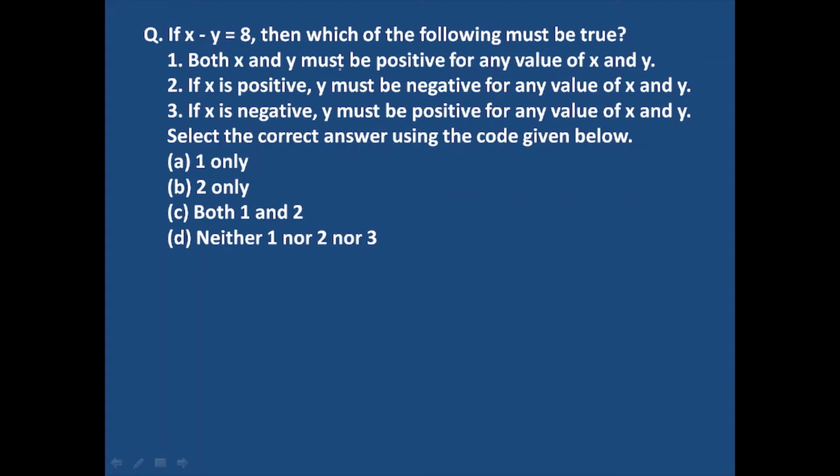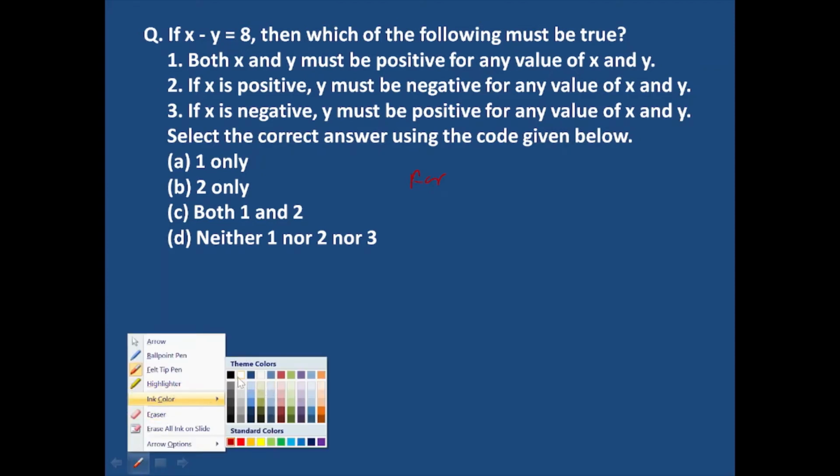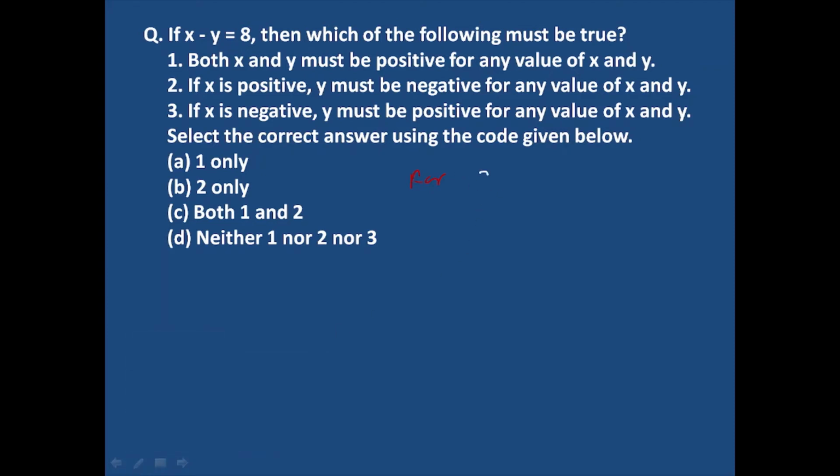both x and y must be positive for x minus y equal to 8.